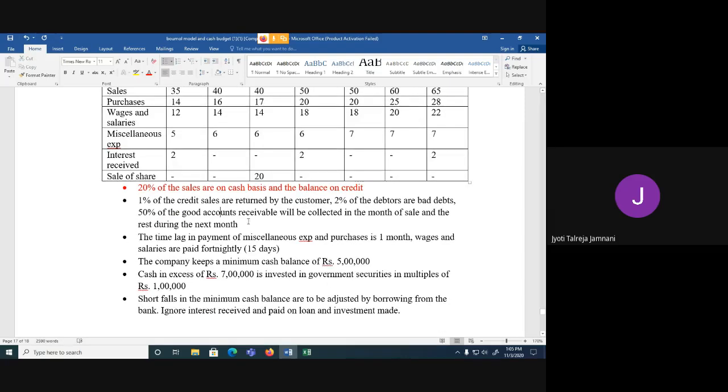1% of the credit sales are returned by the customers. 2% of the debtors are bad debts. 50% of the good accounts receivable will be collected in the month of sale, and the rest during the next month. Now there are so many adjustments for debtors, so it's always better to make a separate working note on debtors or on accounts receivable when there are so many adjustments.